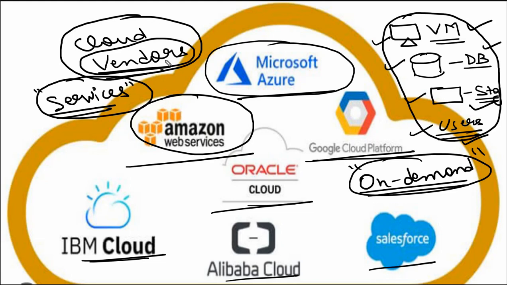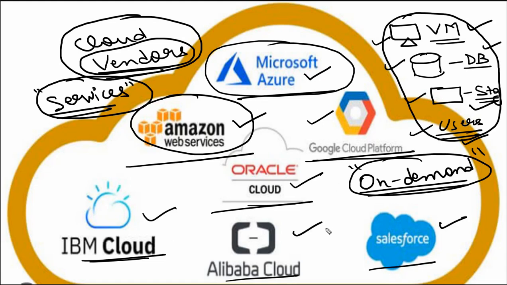So these are the companies. Let's suppose today you go to the market. If you want to purchase jeans or a tee, or any particular product, those are provided by a vendor, manufactured by their companies, right? Similarly, we are getting cloud services from Microsoft Azure. If you want cloud services, we can get them from the AWS cloud, the GCP cloud, Oracle Cloud, Salesforce.